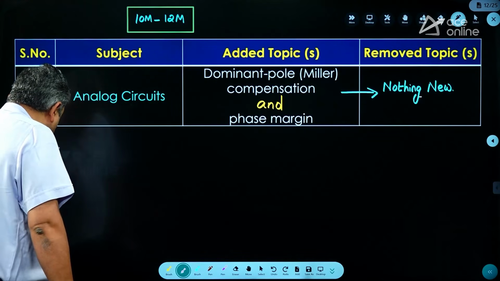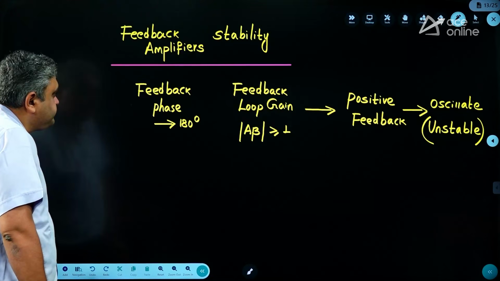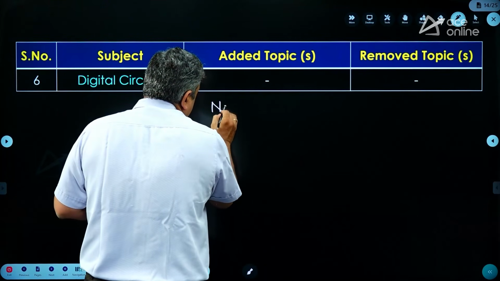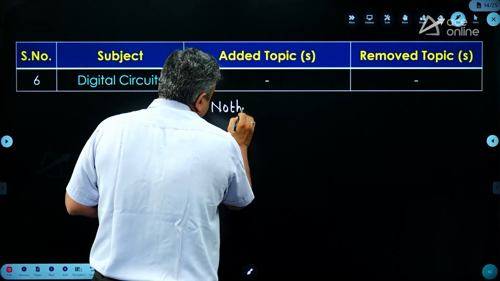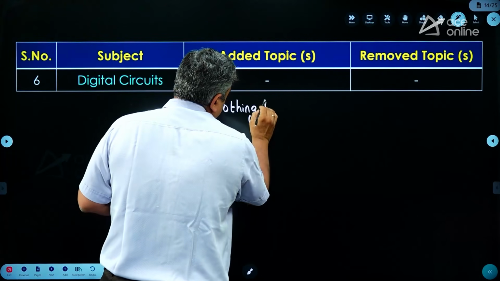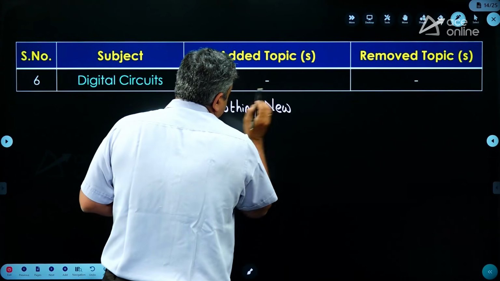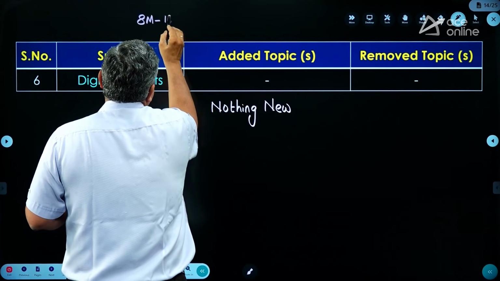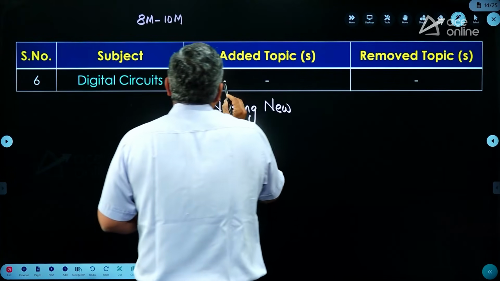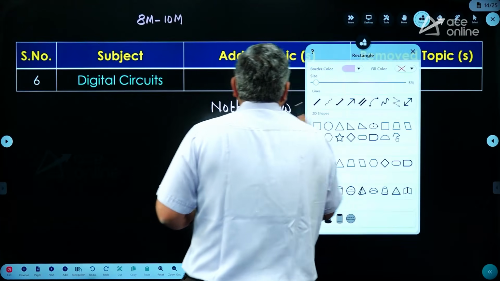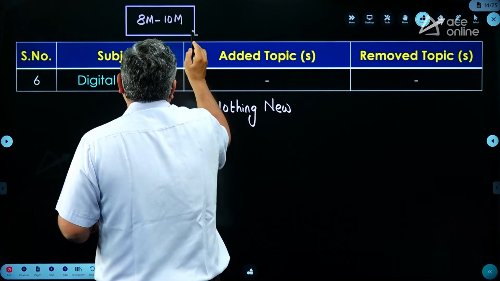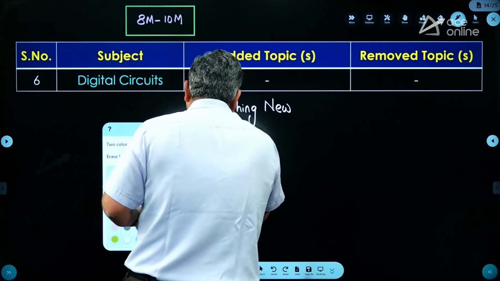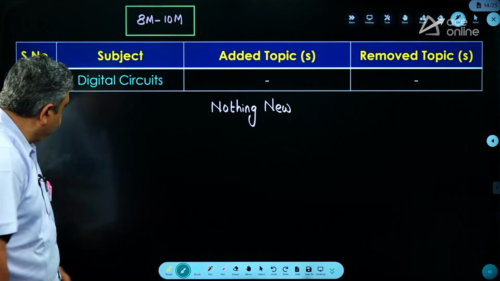Now, coming to the next subject, digital circuits: nothing new, all are the same, no change in the syllabus. And the weightage for this topic is 8 marks to 10 marks. Digital circuits means it includes computer organization also. So, all put together will be around 10 marks. Nothing new in this area.